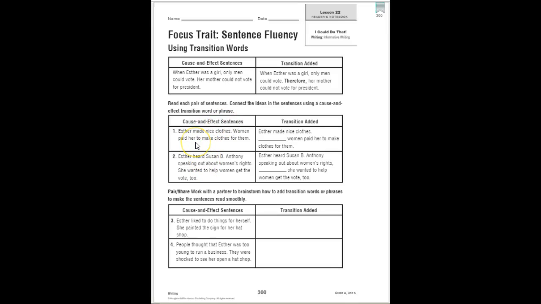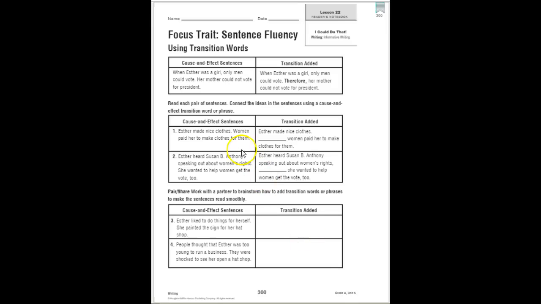Connect the ideas in the sentence using a cause and effect transition word or phrase. Then here, 3 and 4, you're going to pair share work with your learning adult to brainstorm how to add transition words or phrases to make the sentence read smoothly. So you are writing the whole thing over using your transition word or phrase to make it read smoothly.